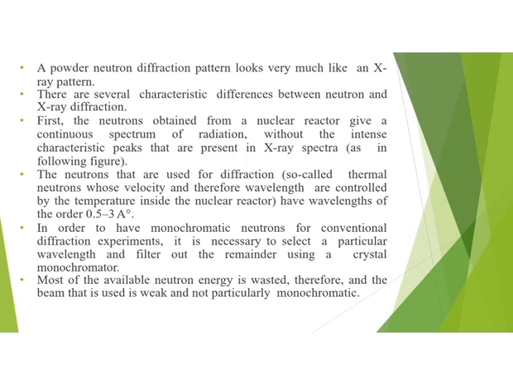As we use a crystal monochromator which filters a lot of wavelengths and selects only a few, in doing so most of the available neutron energy is wasted, and therefore the beam that is used is weak and is not particularly monochromatic.